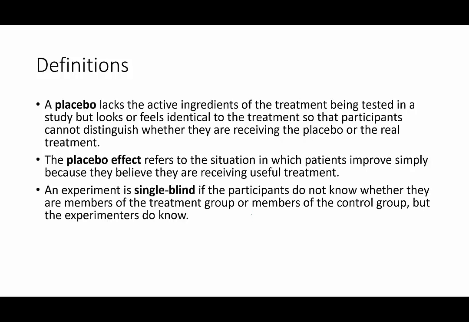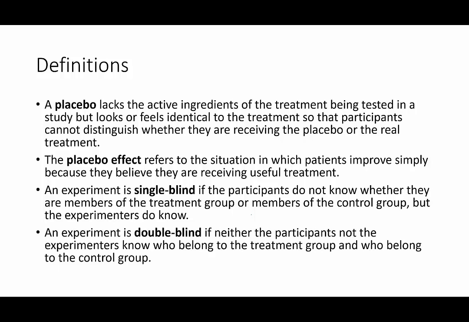Next, we're going to talk about what a blind experiment is. So we can have a single blind experiment. That's if the participants do not know whether they are members of the treatment group or members of the control group, but the experimenters do know. So if I'm handing out the placebo or the drug, I know who's getting which. That would be a single blind if I'm the one who knows.